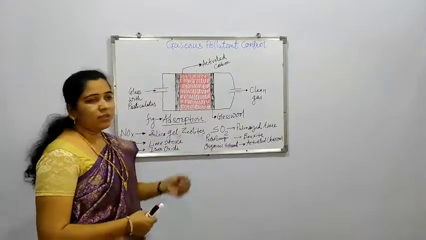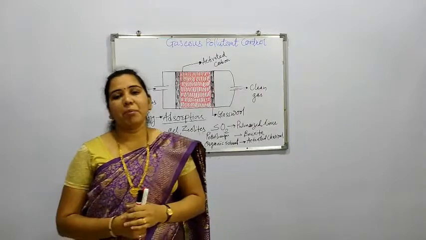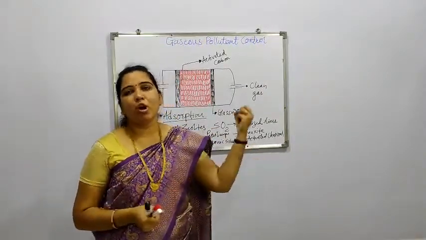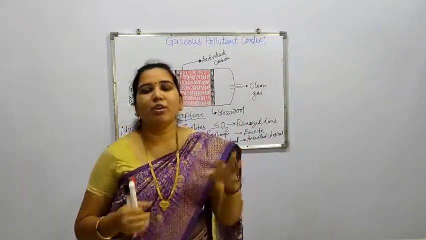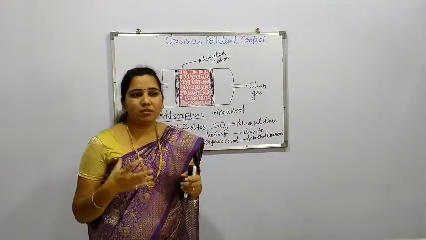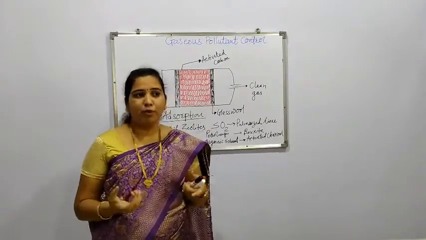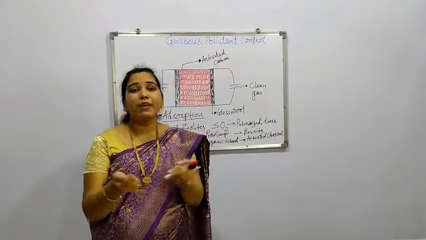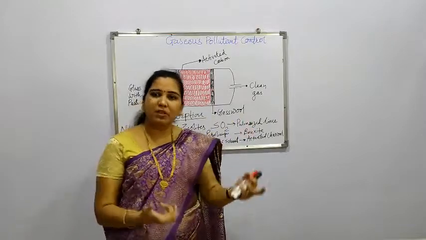And the third method is adsorption. Now first of all we will see what adsorption is. For example, there is a particular surface, and on that surface a liquid or a gas collides or gets in contact. At that time, the gaseous or liquid matter gets adsorbed, meaning that surface area is responsible for adsorbing that particular pollutant.